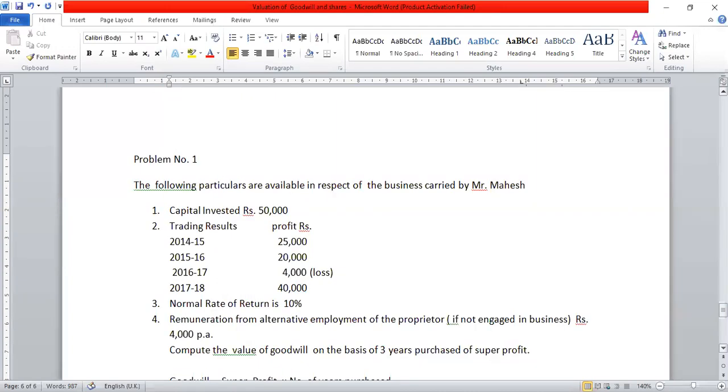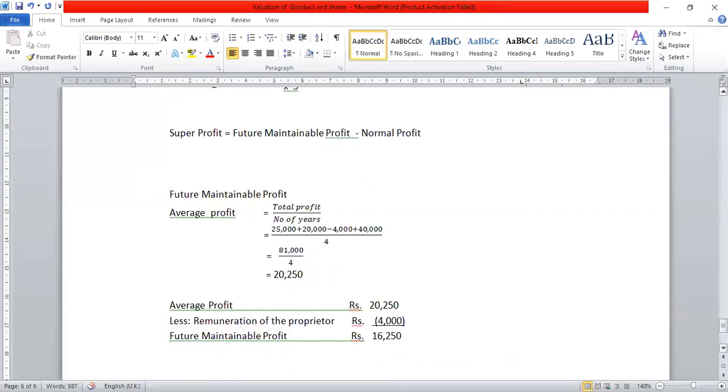Now just put it in the formula. Okay. Super profit equal to 16,250. Okay.